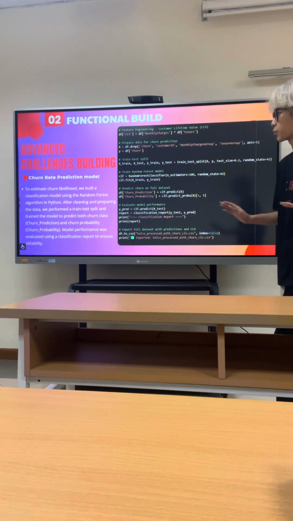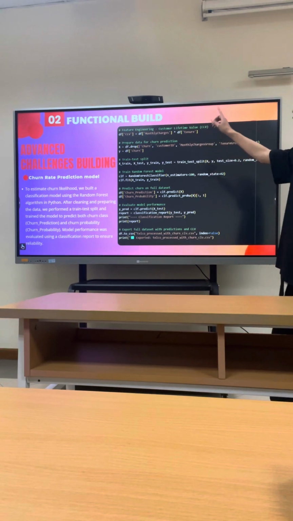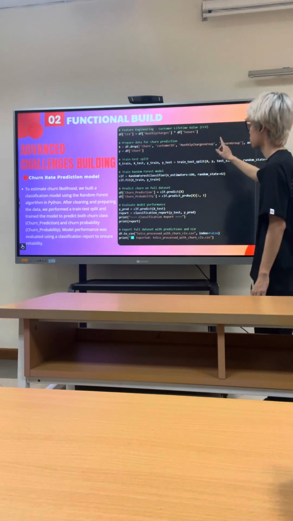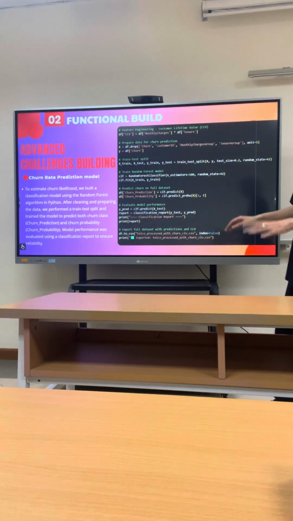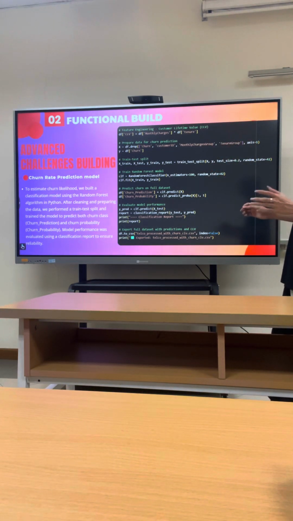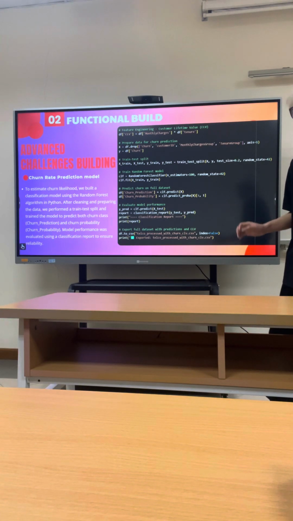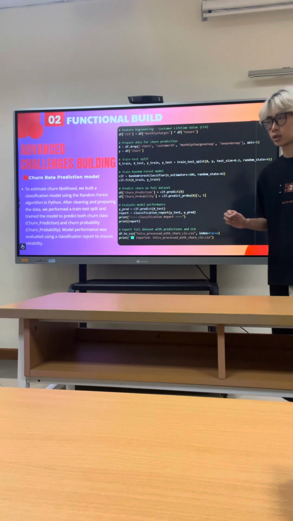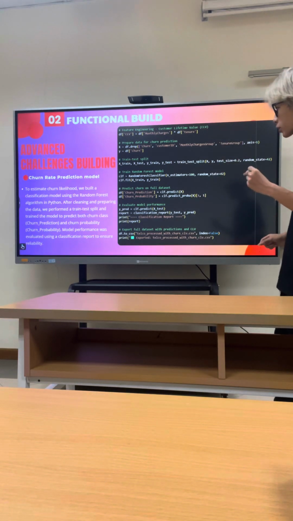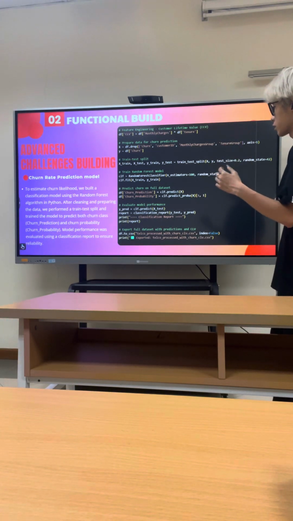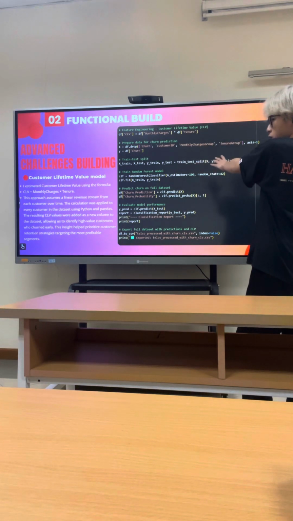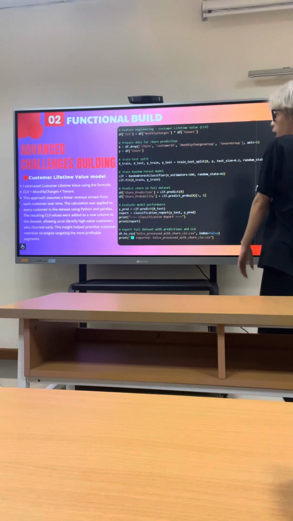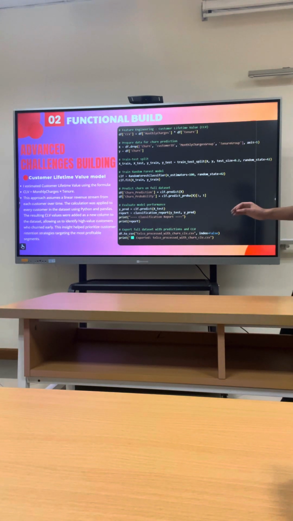In the advanced churn modeling, I have built a churn rate prediction model. To estimate churn likelihood, I built a classification model using the random forest algorithm in Python. After cleaning and preparing the data, I performed a train-test split and trained the model to predict churn rates.